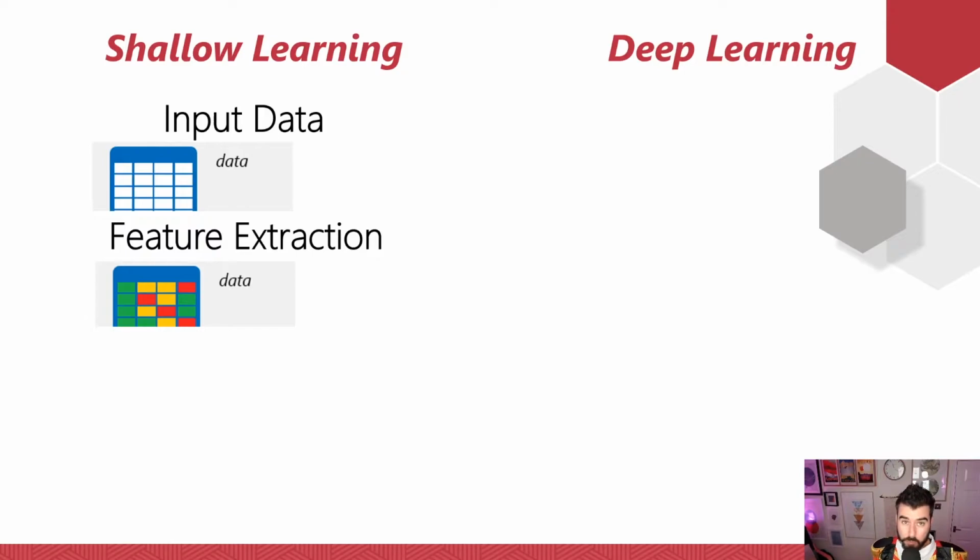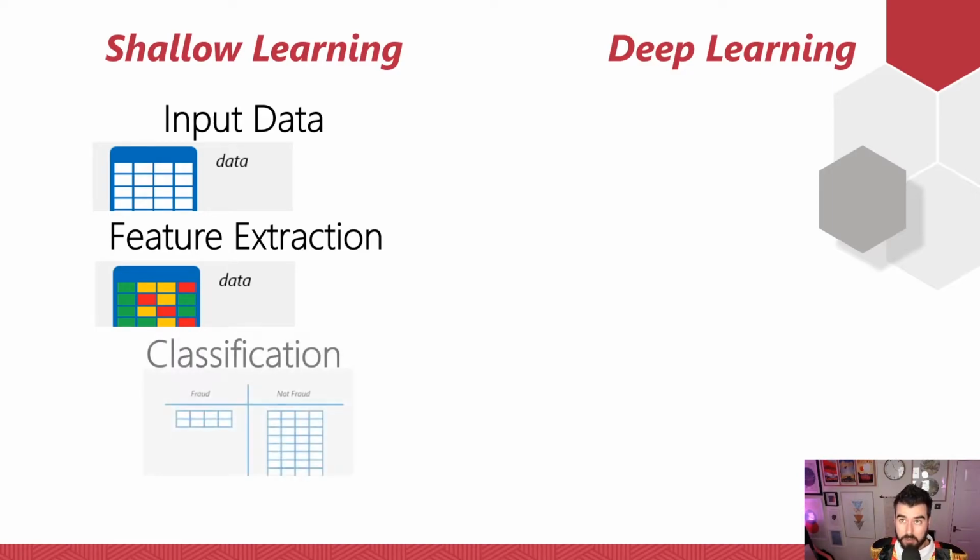In reality, it's probably not. That has shifted an awful lot. There's a lot more that you need to think about. But where people say 80% of machine learning is spent doing that, they say the other 20% is spent complaining about doing that, right? Come and have a look at some of our other sessions and we'll talk about what other tasks actually happen, okay? Then we take some algorithm, maybe it's classification, maybe it's regression, really depends on what we're trying to do, right? And then we get an output. So, very kind of manual on this side, we're looking at tabular data.